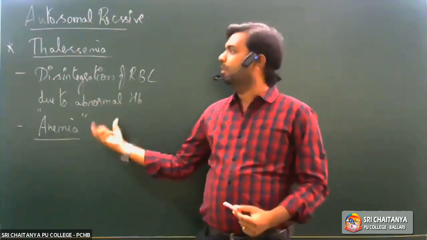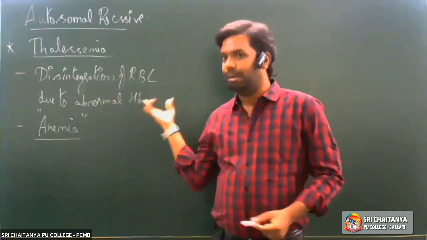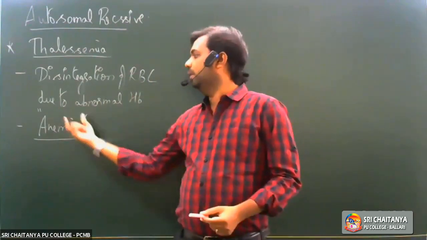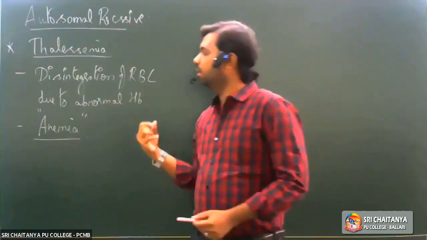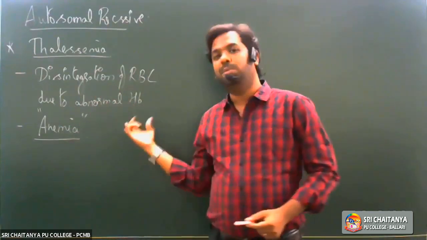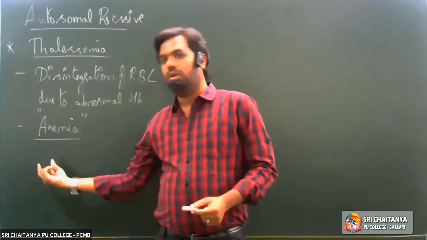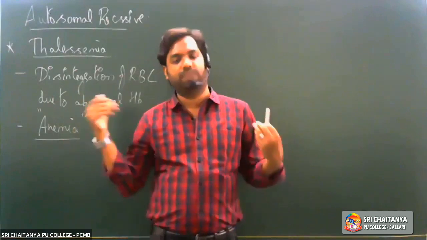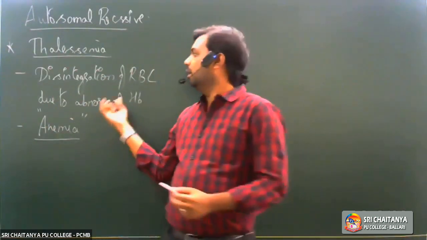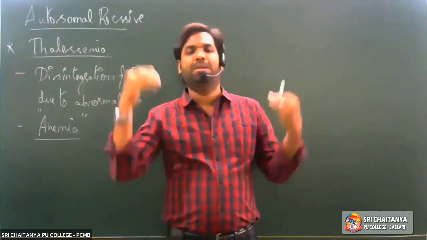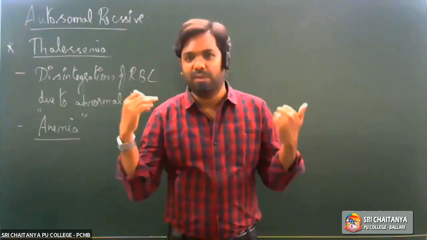Here also, there is disintegration or damage to the RBC, majorly due to abnormal hemoglobins being produced, which leads to anemia. Now, what happens if a person faces anemia? The oxygen carrying capacity of hemoglobin, or rather the RBC, would be drastically reduced, as a result of which the oxygen concentration in the body will be reduced.